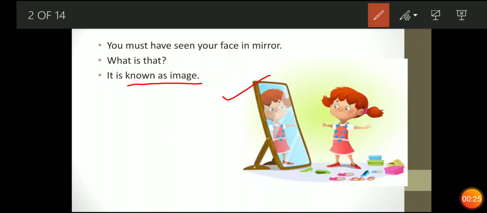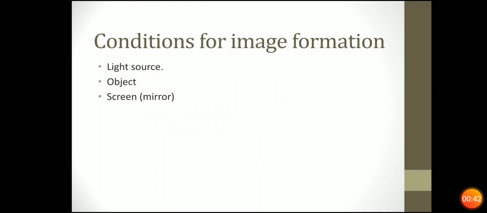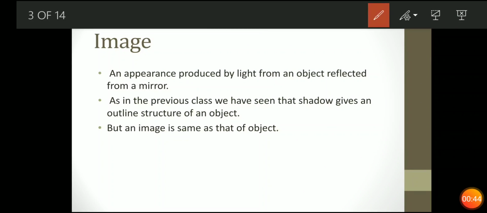But when we stand in front of sunlight and an opaque object is available on the screen, we will see that a shadow is formed. But when we stand in front of a mirror in the presence of a source of sunlight, we will get an image over there. Now, what is an image? An appearance produced by light from an object reflected from a mirror.